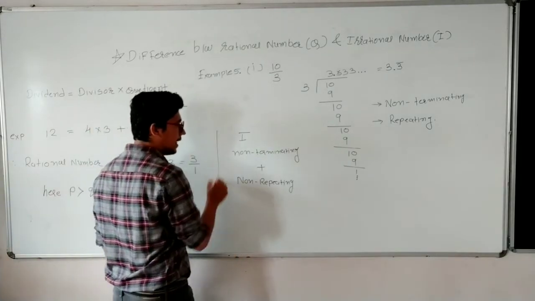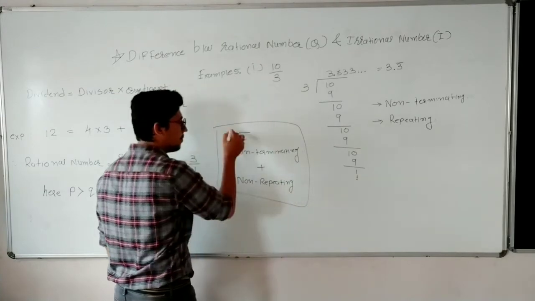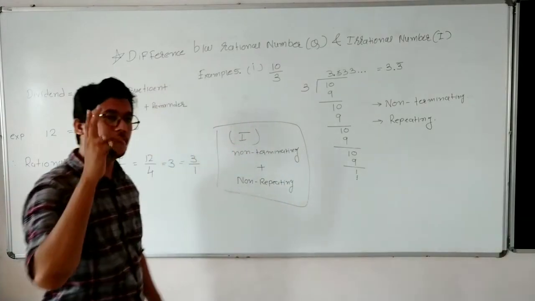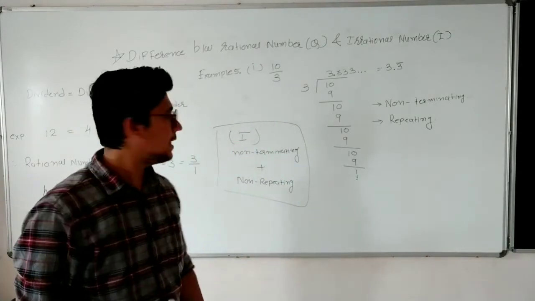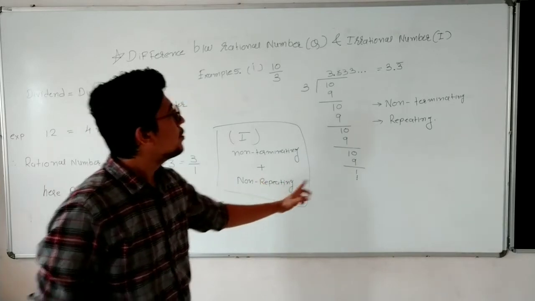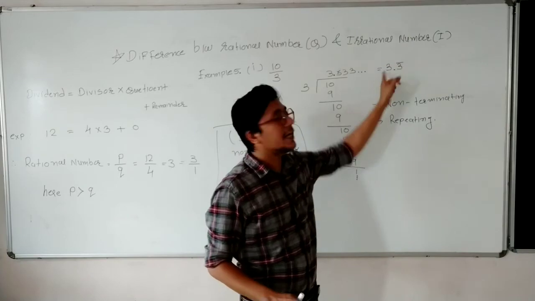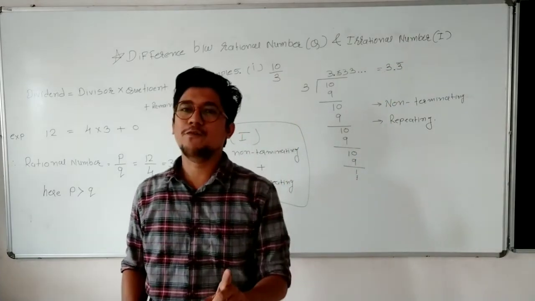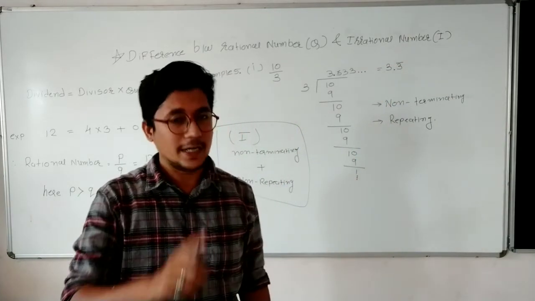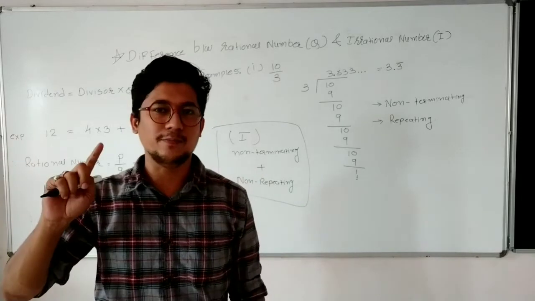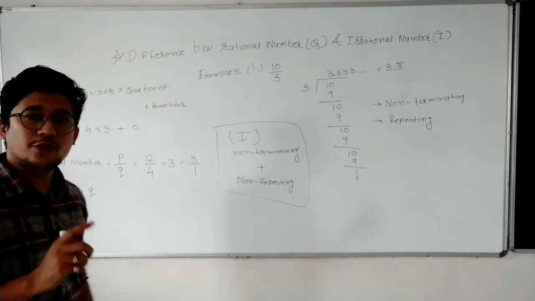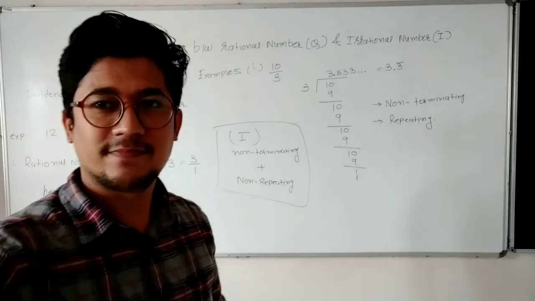So it is a very important thing, you have to note it down. Irrational number has only two qualities, it is non-terminating and non-repeating. So this is non-terminating, but it is repeating form. Whenever it comes repeating form, it comes under a rational number, it does not come under an irrational number. So I am pausing this video for the next problem.